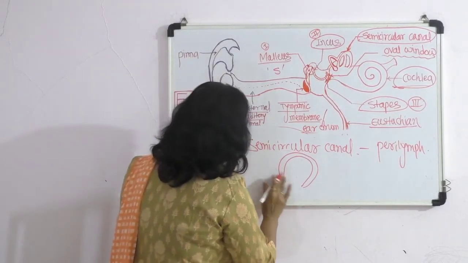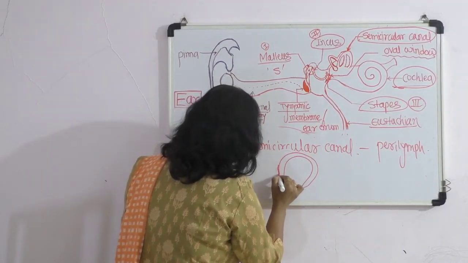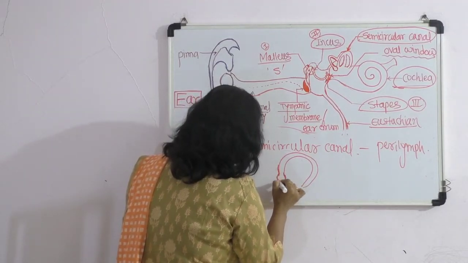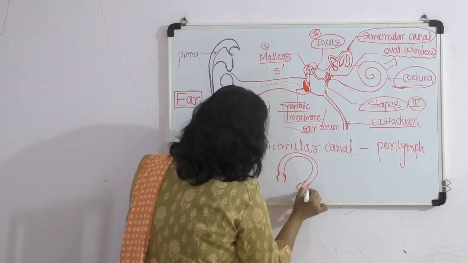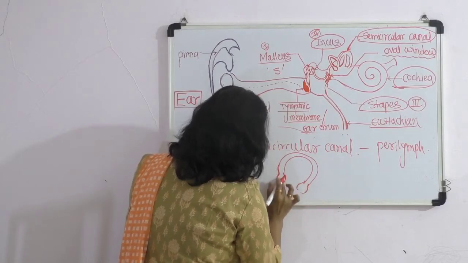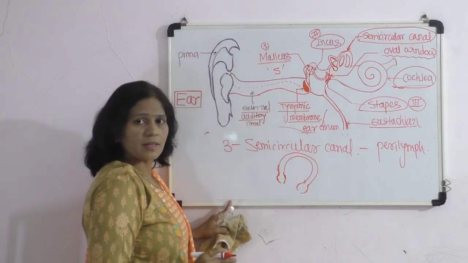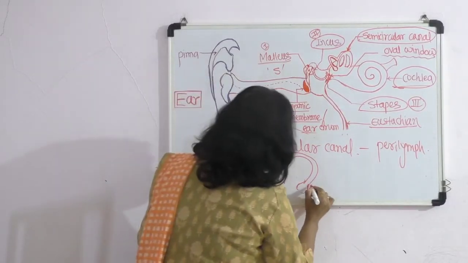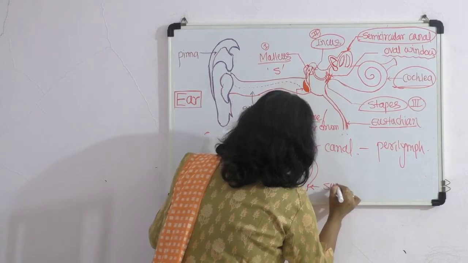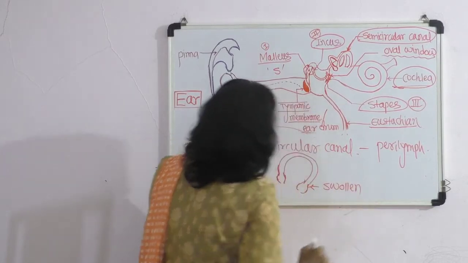At the base of this semicircular canal, there is a structure present.